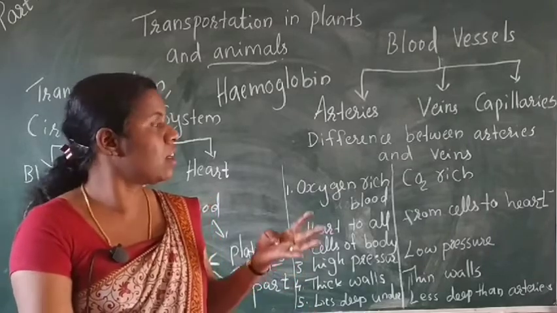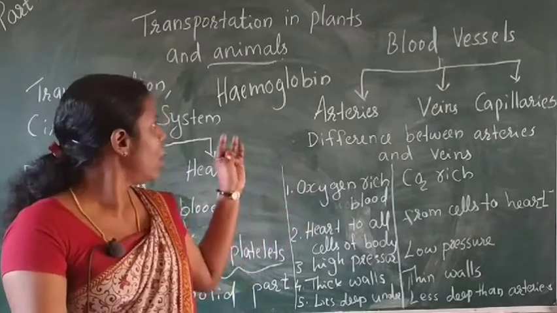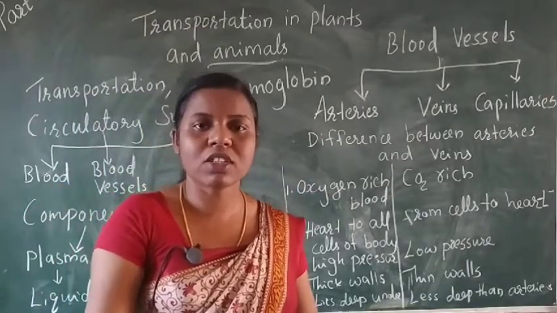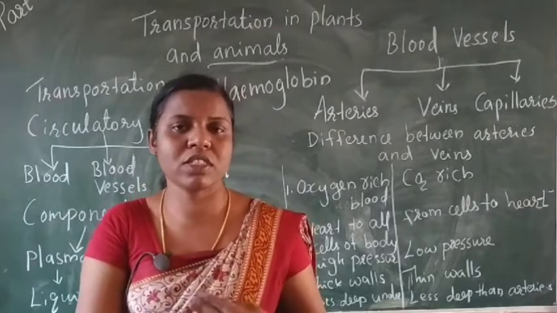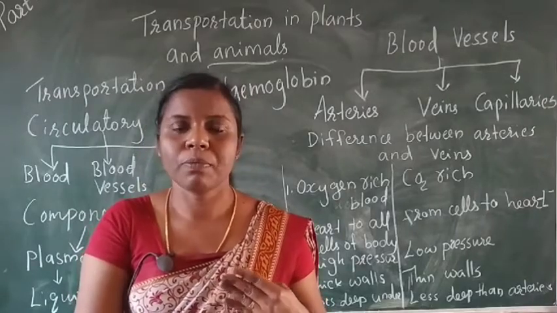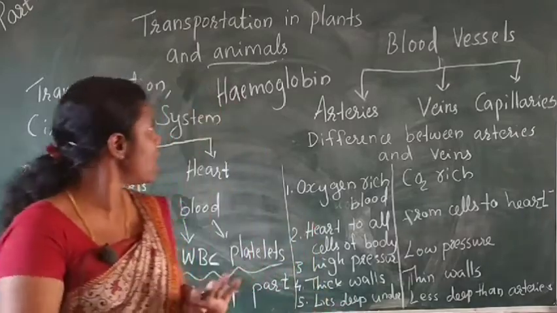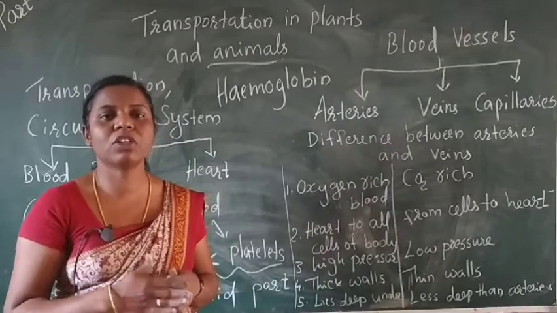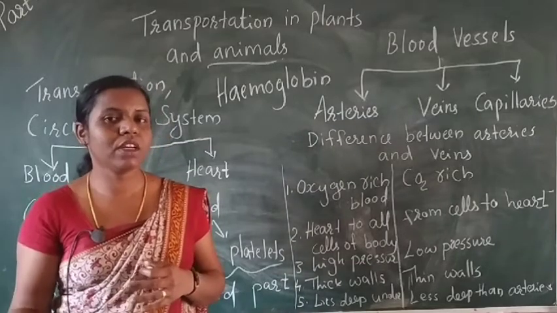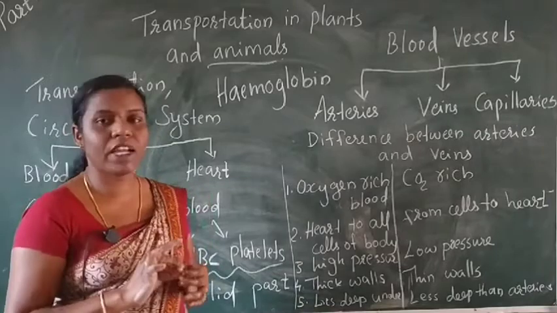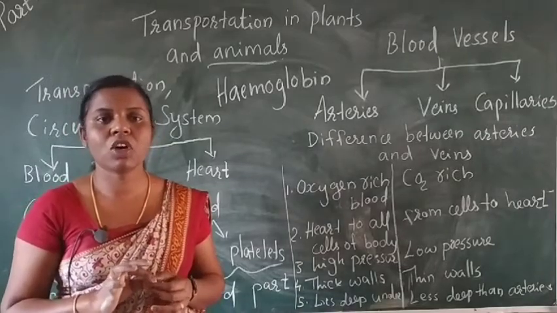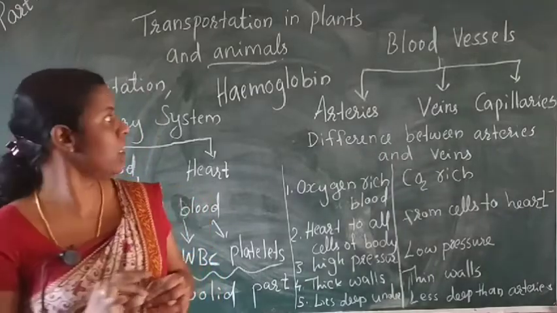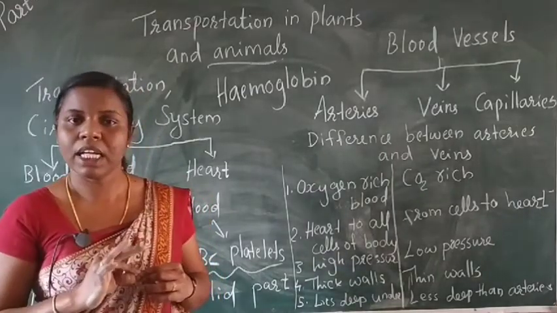Hemoglobin present in blood binds with oxygen and transports oxygen to different cells of the body. The main function of RBC is to transport oxygen to different parts of the body. Why does our blood look red? Because of the presence of the red pigment called hemoglobin.